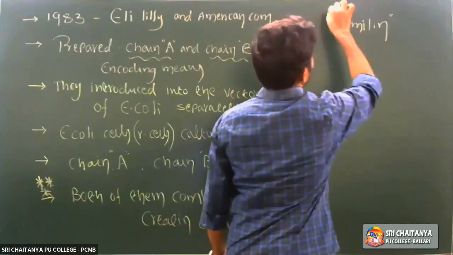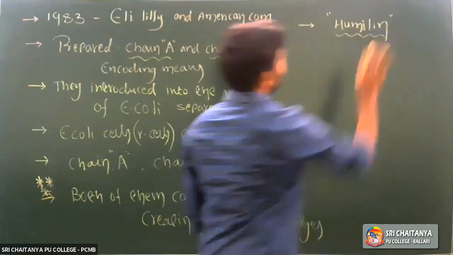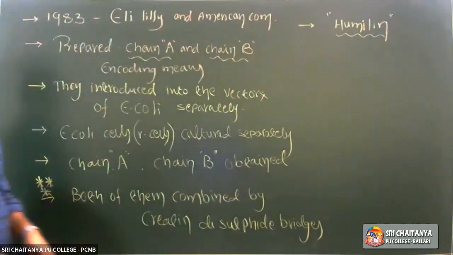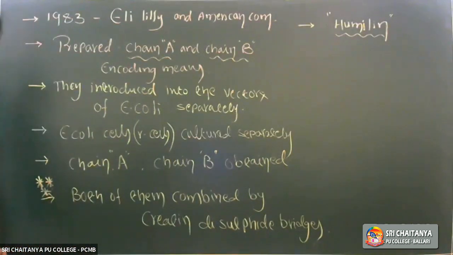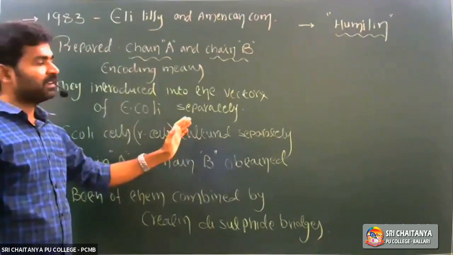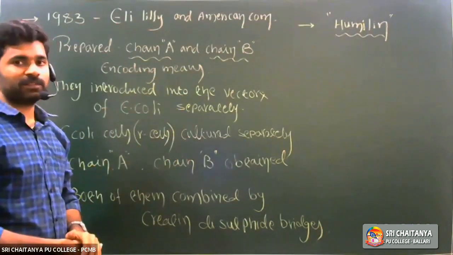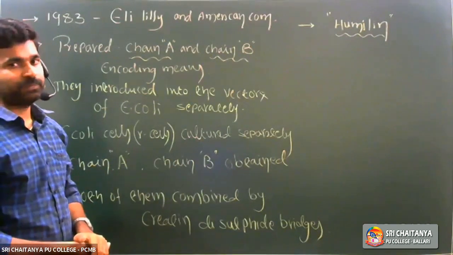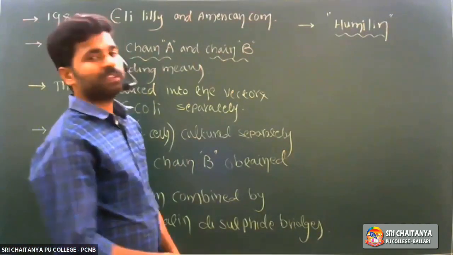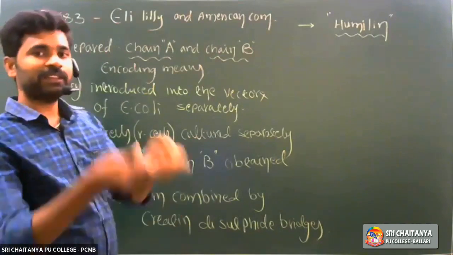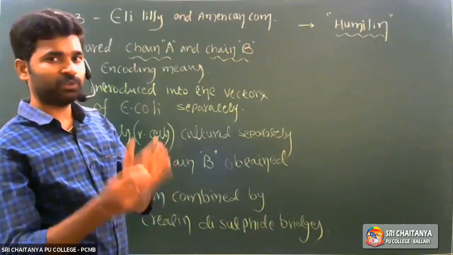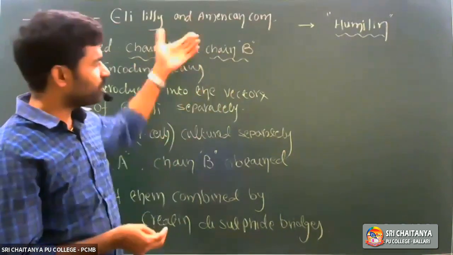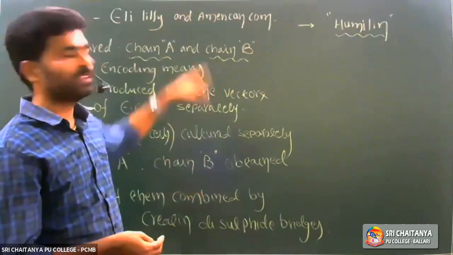See, recombinant insulin is also considered as humulin, right? So we collected that human genetic material. We introduced it into the vector of E. coli cells. We cultured the bacterial cells in the bioreactor on the nutrient medium. Inside the bacterial cell, that genetic material is human genetic material only. It expresses and synthesizes proteins.